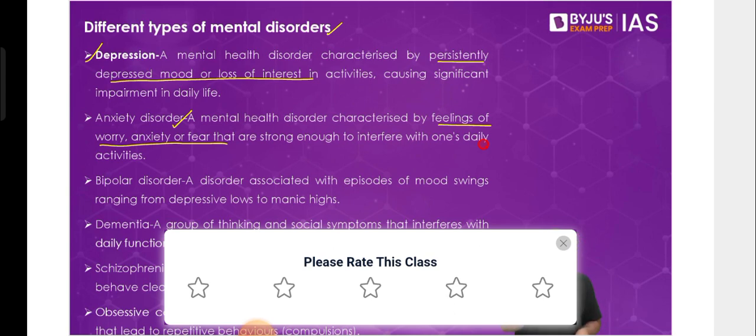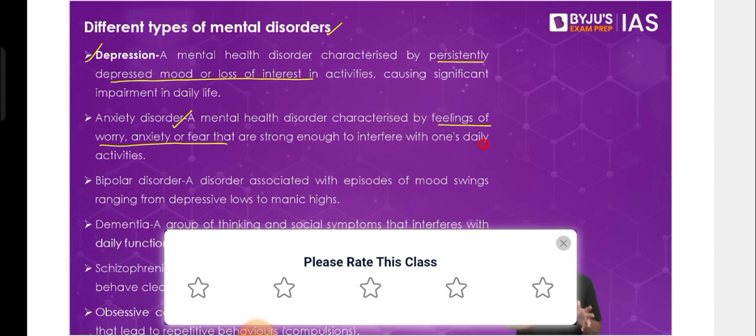For example, when you go to write your prelims examination, of course you'll be afraid, of course you will have that anxiety, but for the majority of aspirants that anxiety will be for the first 2 to 5 minutes, and then you settle down into that paper and you start writing the answers. But for somebody who suffers from anxiety, the scenario is very different. They might feel it so strongly that they might not be able to perform. Under certain conditions we see that they very easily develop a fever, if not anything else. They may feel nauseated because of these issues.